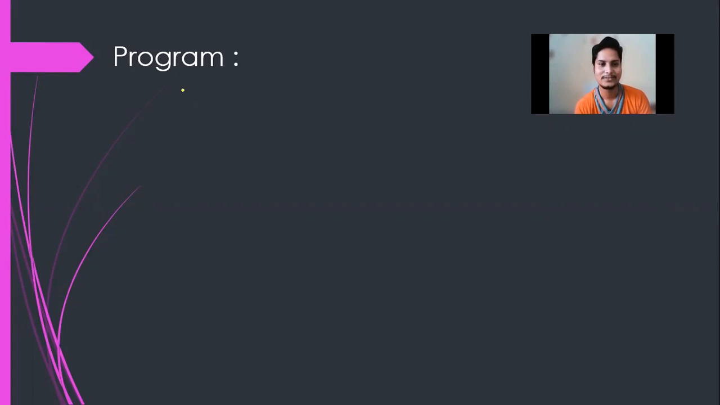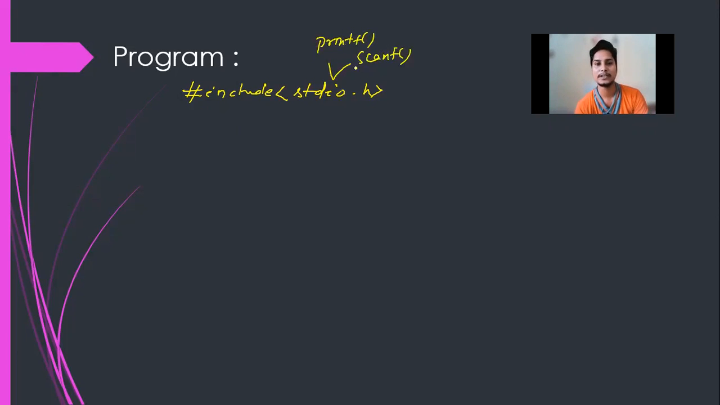Okay, so #include stdio.h, where #include stands for preprocessor directive and stdio.h stands for standard input output header file. This header file contains the printf and scanf functions so that I can use these functions inside the program. Now void main is the function from which program execution starts.